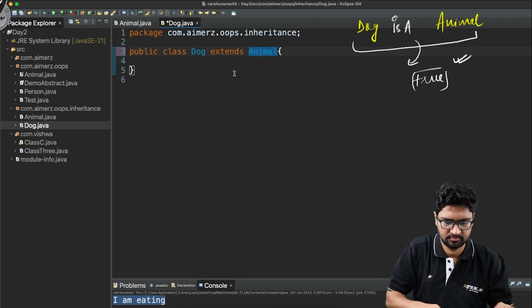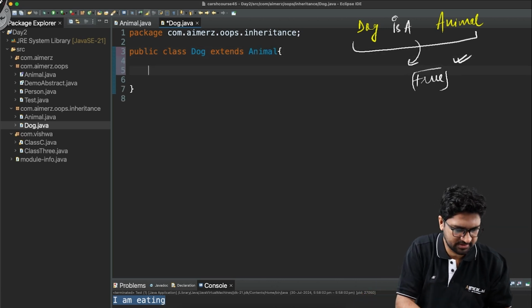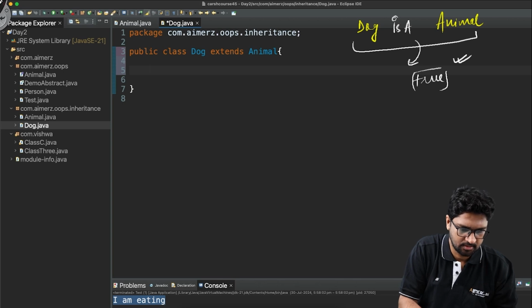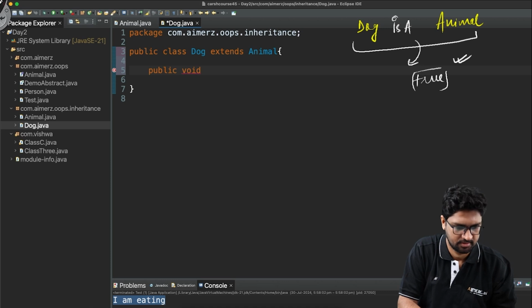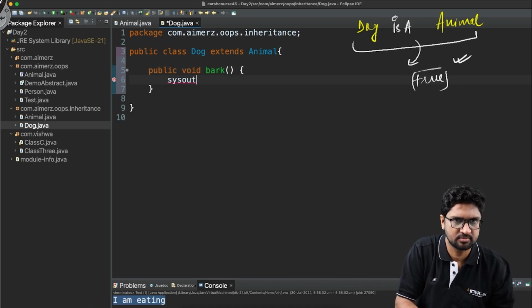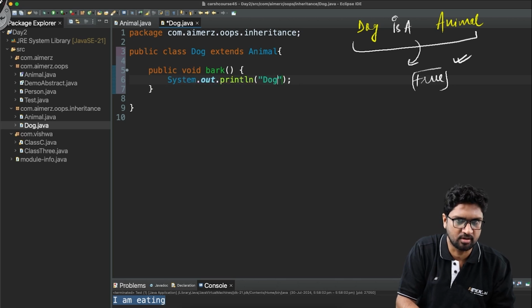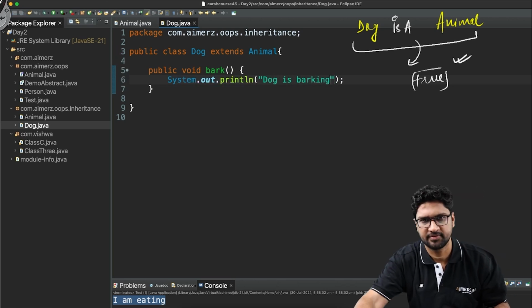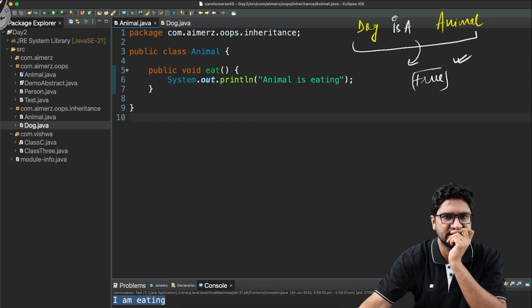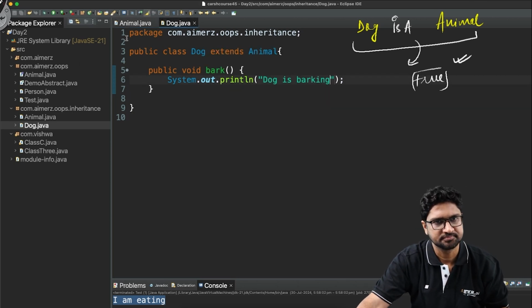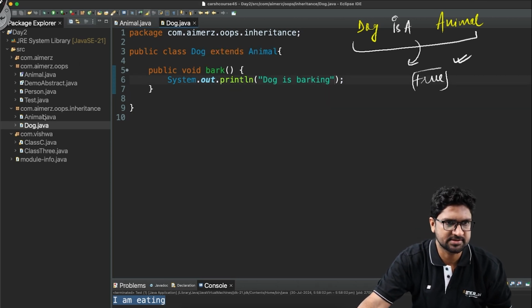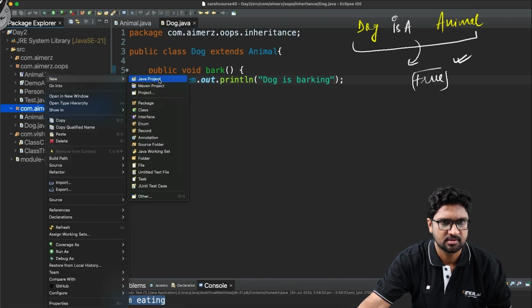And now the dog could also have one more method. For example, public void bark, and inside this I write that the dog is barking. Fair enough. So I have this animal thing done, I have this dog thing done, and we're going to define one more class called a test class or a zoo class.